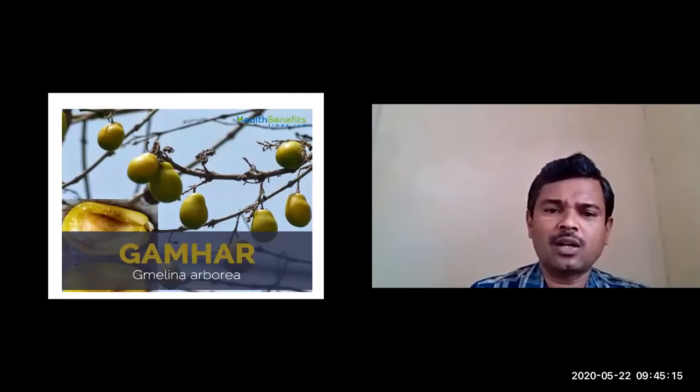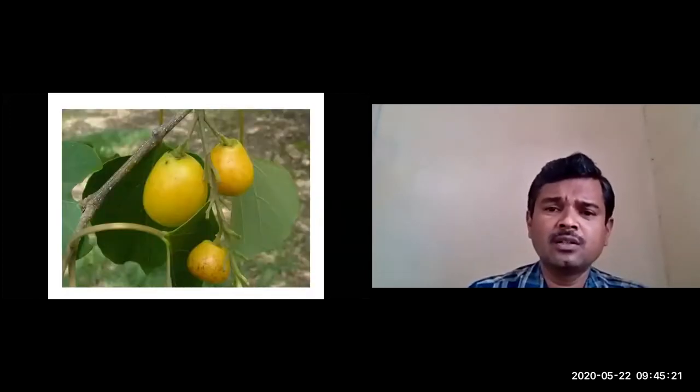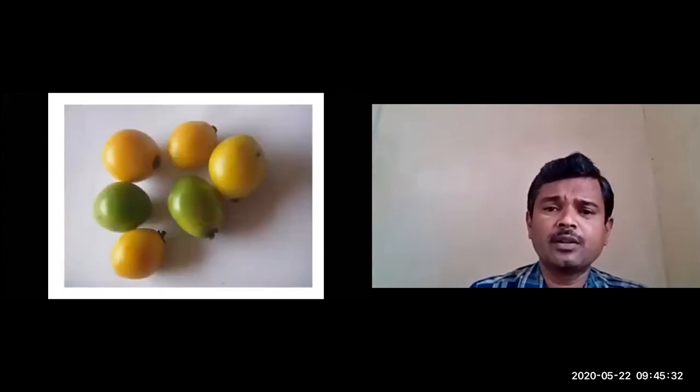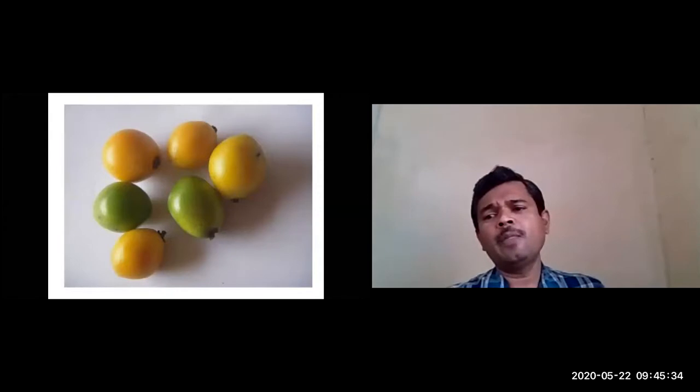So this is somewhat ripening fruit of gambari. The fruits become yellowish orange. So here you can see the ripened fruits of gambari, somewhat globose or piriform in shape. So this is the ripened fruits of gambari.